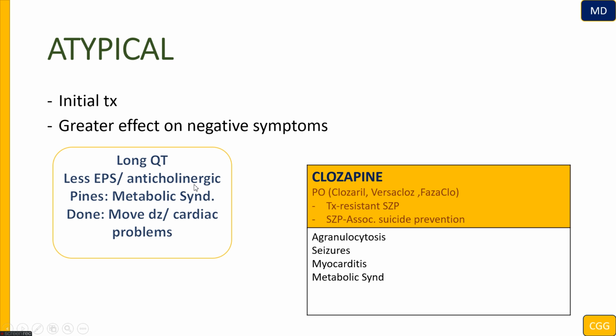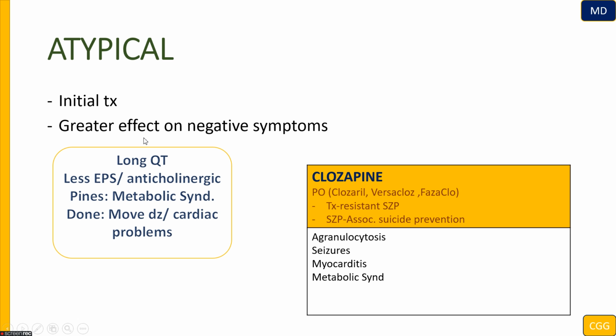For example, the patient is an elderly patient who is suffering from benign hyperplasia of the prostate. If we give a typical antipsychotic, it could cause acute urinary retention.